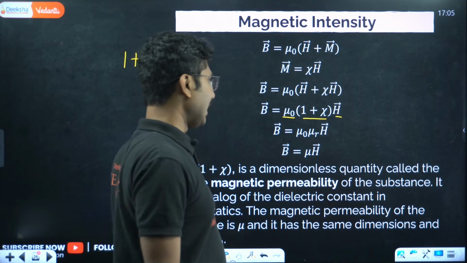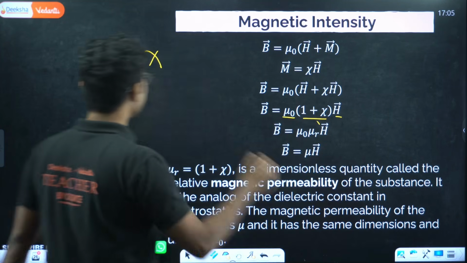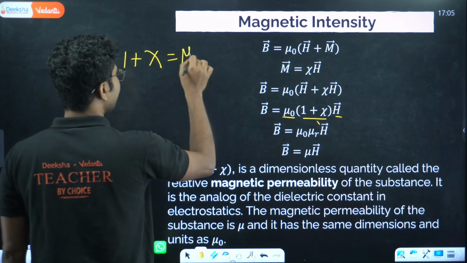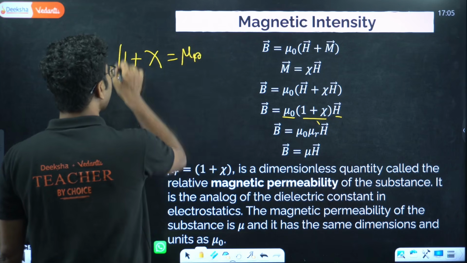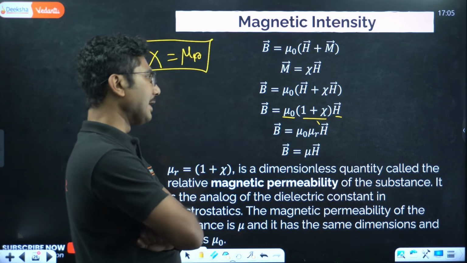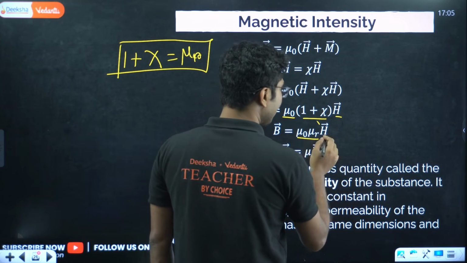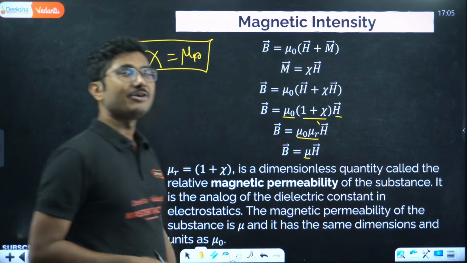And mu naught times 1 plus chi is actually given by another quantity which is called the relative permeability of the medium. Relative permeability of the medium, and mu naught times mu r is the permeability of that particular medium.